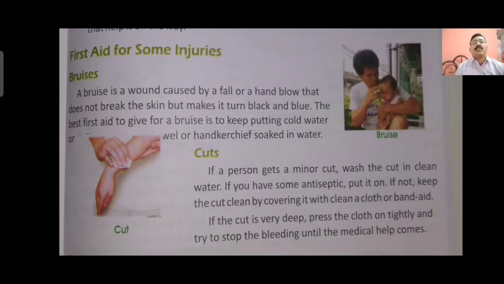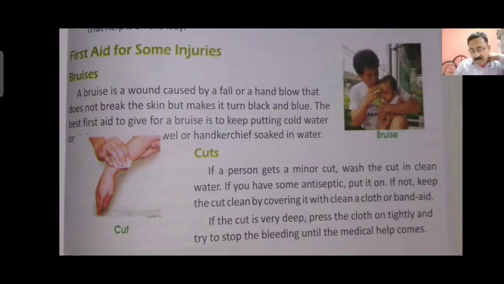Bruise. A bruise is a wound caused by a fall or a hard blow that does not break the skin but makes it turn black and blue. The best first aid for a bruise is to keep putting cold water, or a wet towel or handkerchief soaked in water. Bruises generally happen when we have a bad fall. A bruise does not bring any blood. It makes the place a black spot.